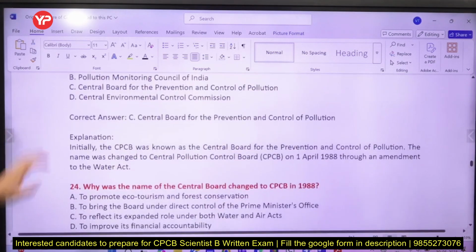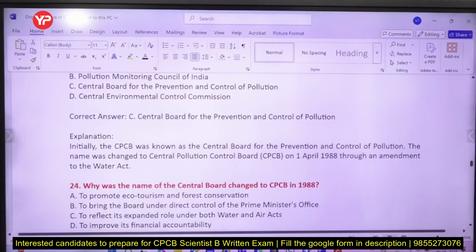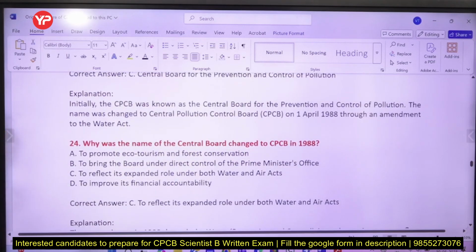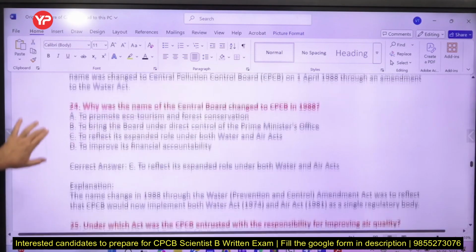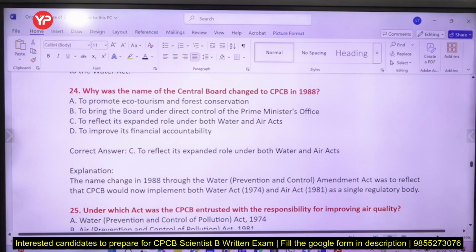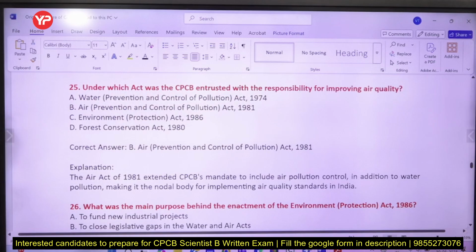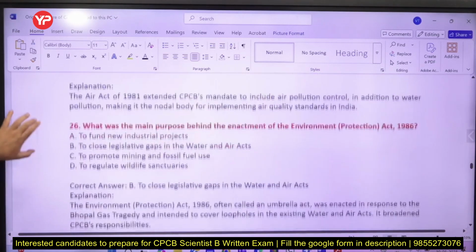What was its original name? The Central Pollution Control Board was earlier called the Central Board for Prevention and Control of Pollution, but on 1st April 1988 it was changed to Central Pollution Control Board. Why was it changed? Because now the Water and Air Acts both came, so the name was changed. The Air Act 1981 added a couple of things, right?